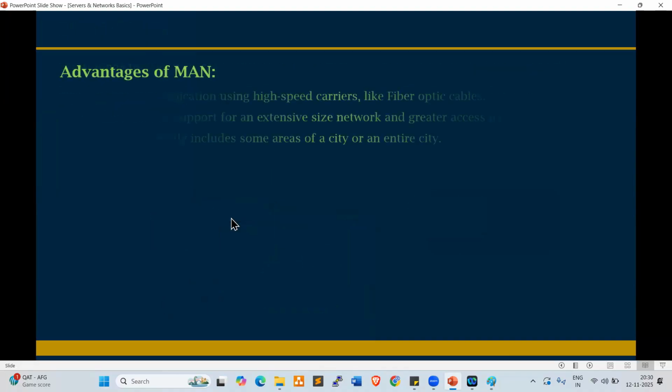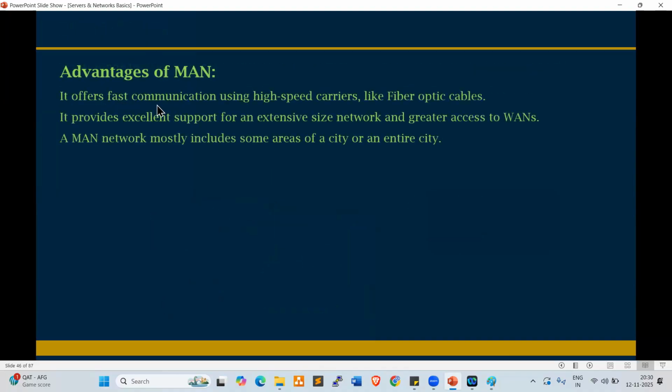Advantage of MAN. Look at this. It offers fast communication using high-speed carriers like fiber optic cables. In Hyderabad, Jio launched a few years back, right? By the time they cut the road, they put the cables inside of the road. The fiber optic cables. A bit costlier cables, but very fast, right? It provides excellent support for an extensive size network and greater access to WANs.